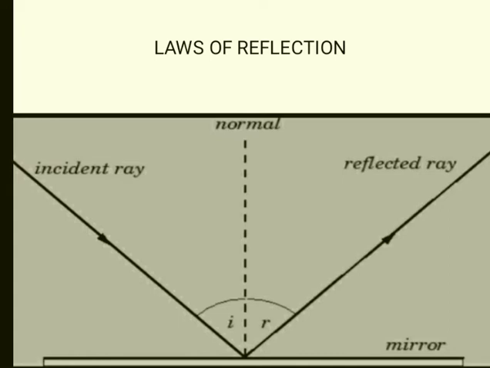Now, let us say this is a mirror. A mirror is nothing but a polished surface, because a mirror is a boundary. So, this ray of light which falls or strikes the boundary is called the incident ray. The incident ray is the ray of light that strikes the boundary or surface.